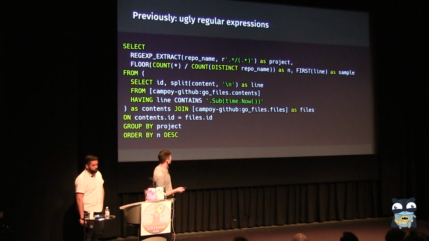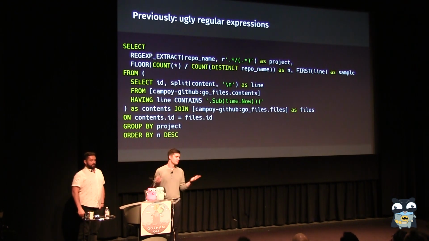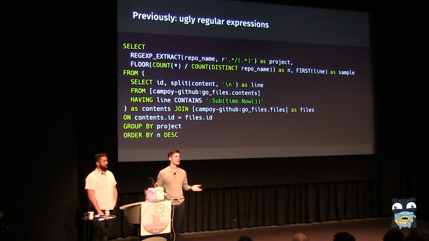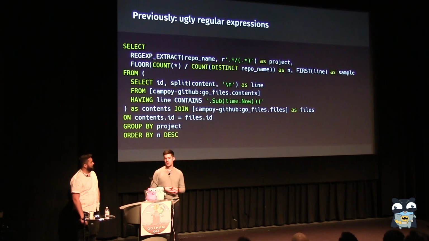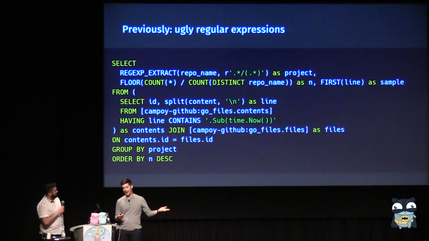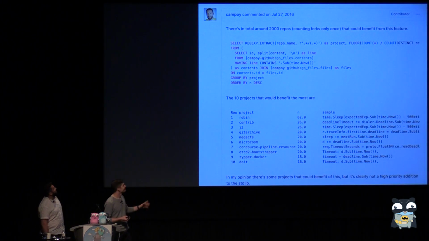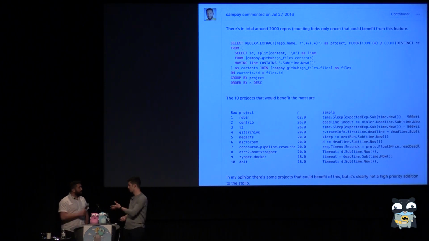So this is the previous state: files are just text in basically an online database, with megabytes for each row in the column. We're running a bunch of little expressions, and it turns out that's my name. Actually, Francesc used this in a particular project, in the Go project itself.